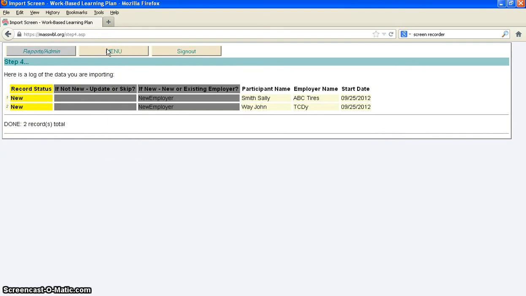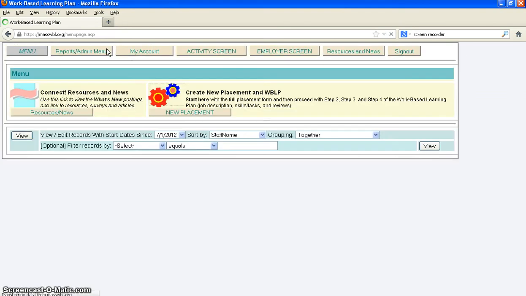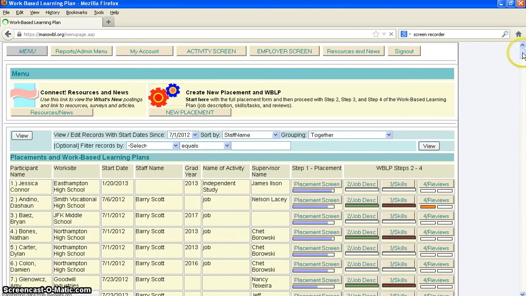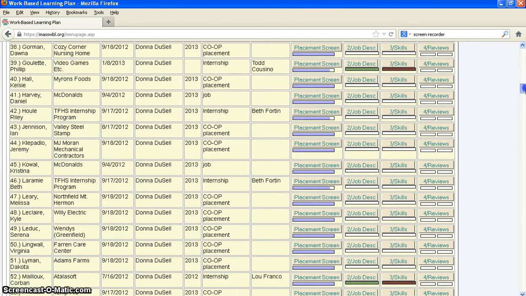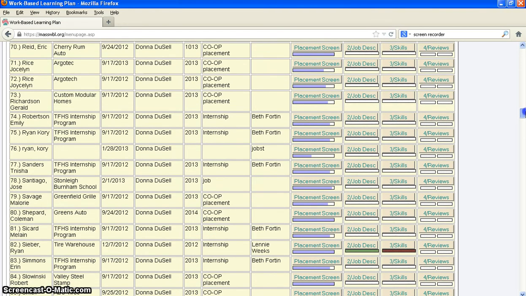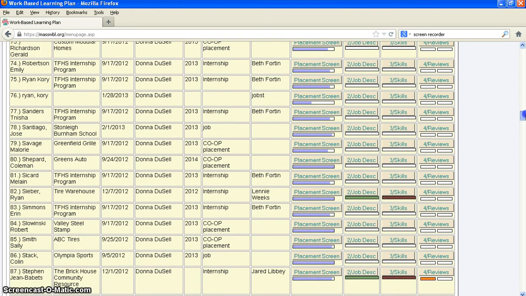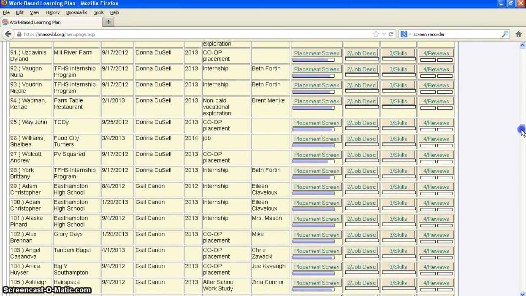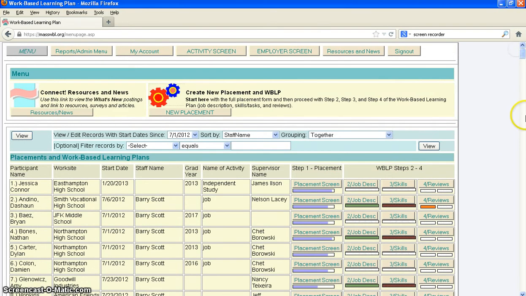And so now we're going to go back to our menu, and I'm going to scroll down to the download cell, students, and there we see Sally Smith. And a little bit further on, you should find John Ray. Okay, so that was good practice. Now I'm going to have to go and delete those, but that's how it's done.